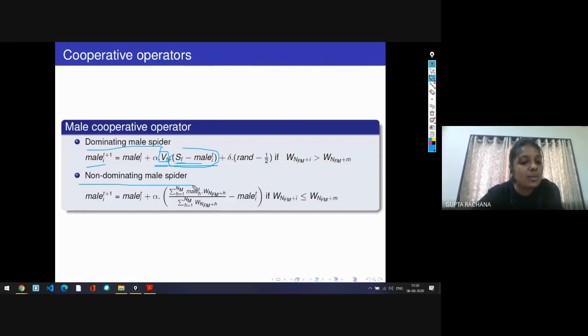Now this is the non-dominating male spider, which does not depend on the decision of the female spider. This is just a weighted sum of the weight of the particular male spider and the nearest female spider. So this is how we can update the male spider and female spider positions.